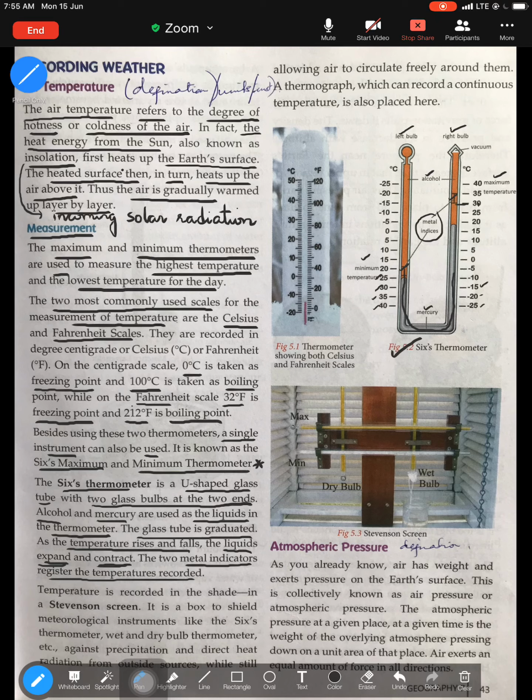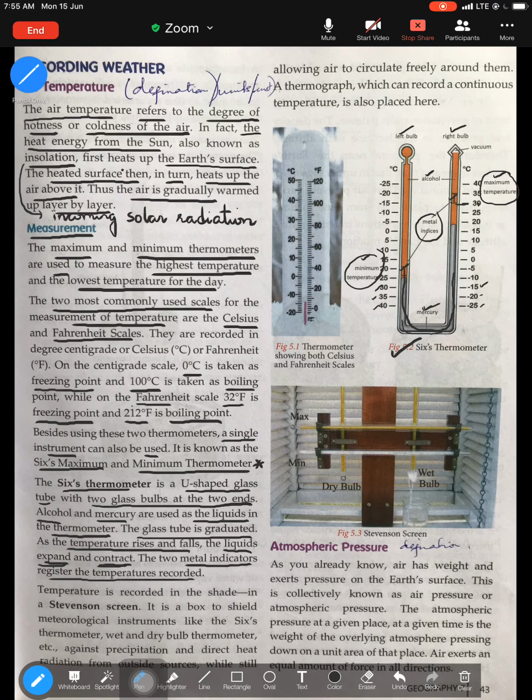All right, so that is how the Six's thermometer works. So basically, what is the Six's thermometer? It is a U-shaped tube made up of glass. One side has the maximum temperature, one side has the minimum temperature. The bend at the bottom of the thermometer contains mercury, which moves up or down based on the expansion and contraction of alcohol. So as the alcohol contracts or expands, mercury moves up and down.